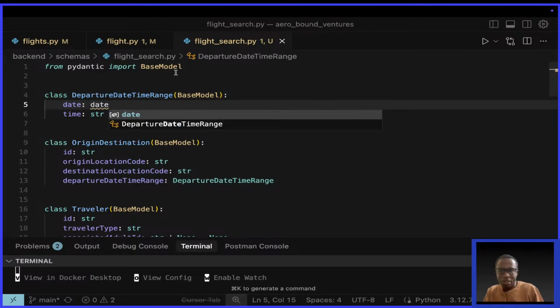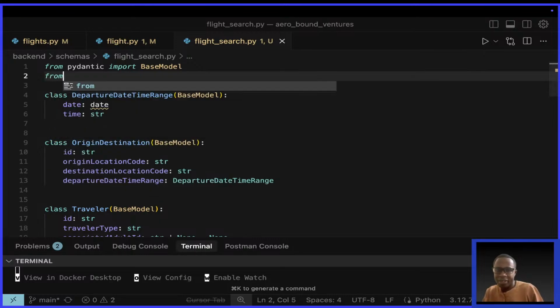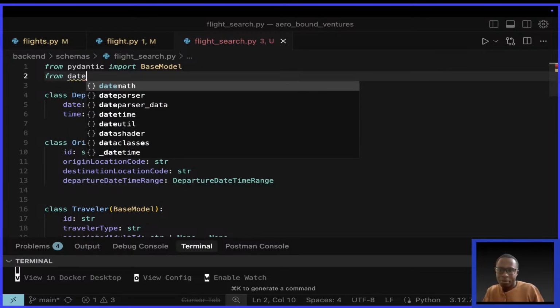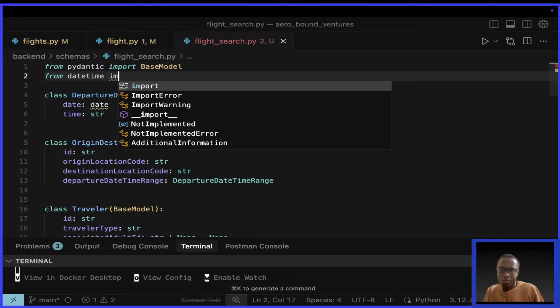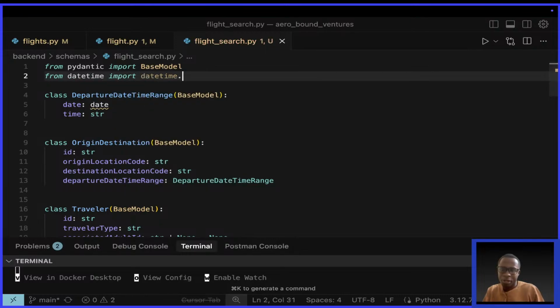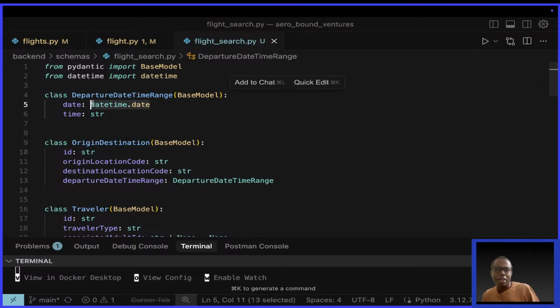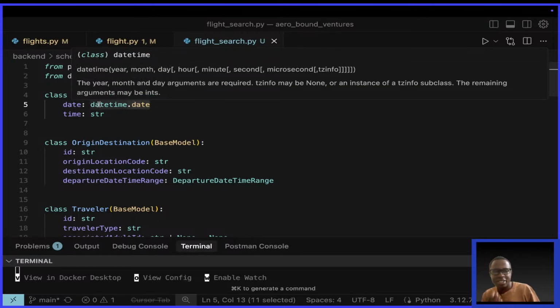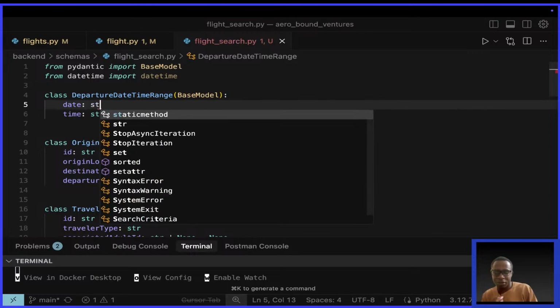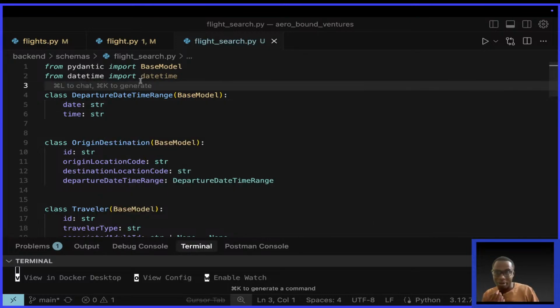Date cannot be like this. Ideally, AI had done this: it had said from datetime import datetime, so here we had something like datetime.date. Of course AI failed, but it was so hidden that I failed to recognize it, because datetime.date is not JSON serializable. Amadeus only works with strings, and strings are easily JSON serializable. So take note of these kinds of things. I hustled and it took time.